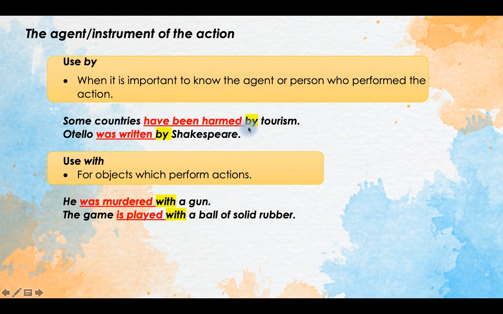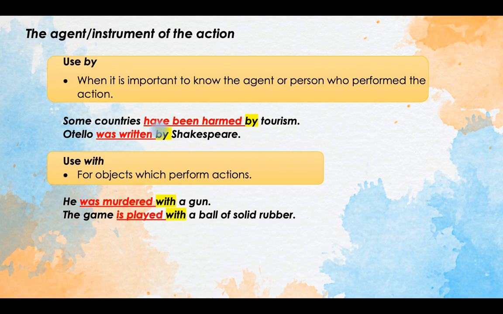Some countries have been harmed by tourism. Othello was written by Shakespeare. So very often we use by when we speak about some art objects or plays or books.